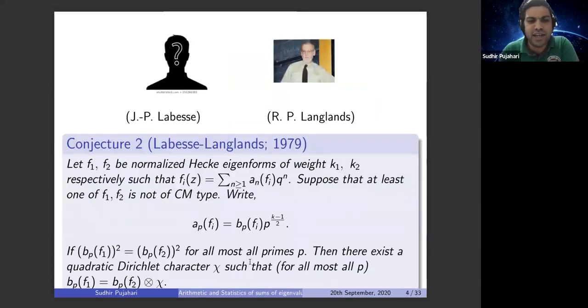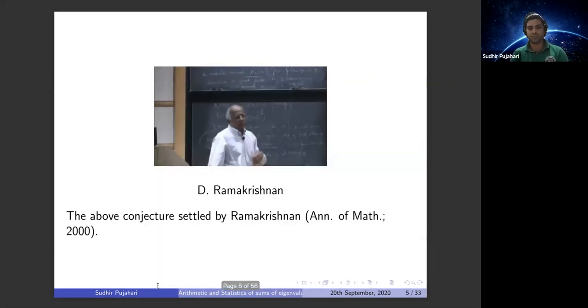In 1979, Lewis and Lagarias conjectured that if the squares of the normalized Fourier coefficients match for almost all primes, then they are going to be a character twist of each other, and the character has to be a quadratic character. This conjecture was proved by Ramakrishnan in 2000.